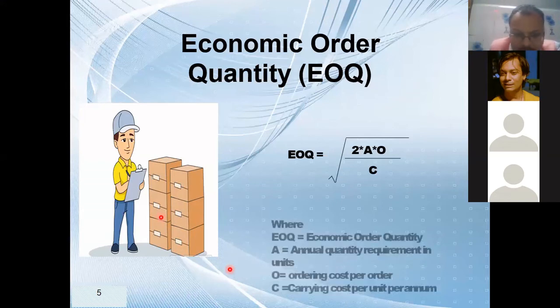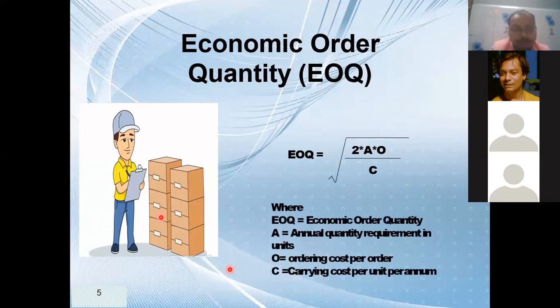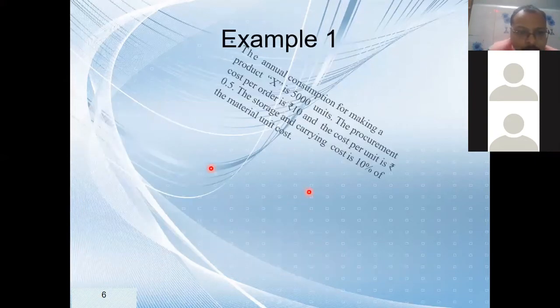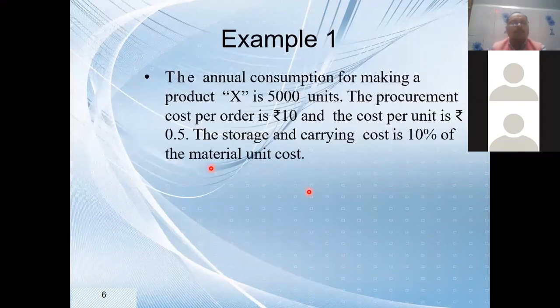Now see here, if you have any doubt, please let me know. This is a very, very, very important formula. Any problem in this formula or any element of this formula that you don't understand, please let me know fast. So we'll take up a few examples today. Beta, now we are moving ahead. Now take example number 1. Please write this question wherever you want to write, or those who don't want to write, just take a screenshot at least, because once I move to the solution slide, you're not able to see this question.